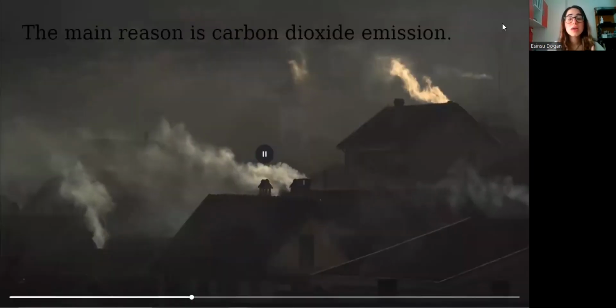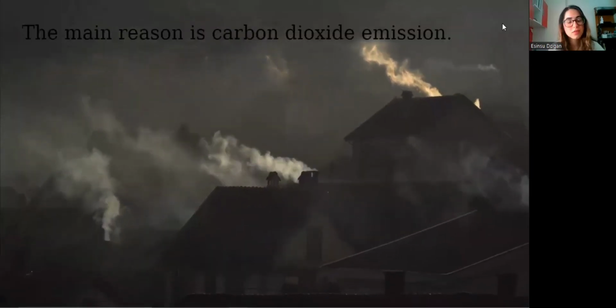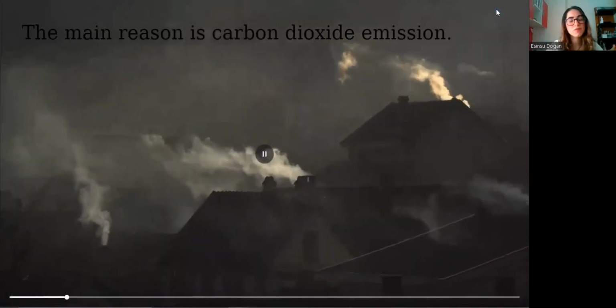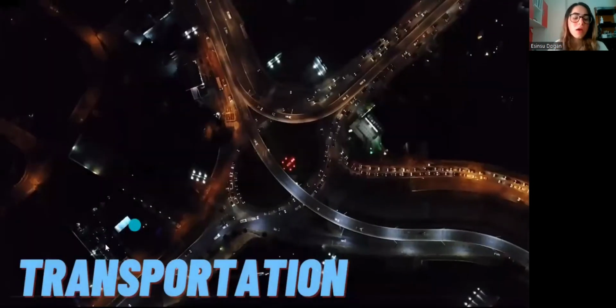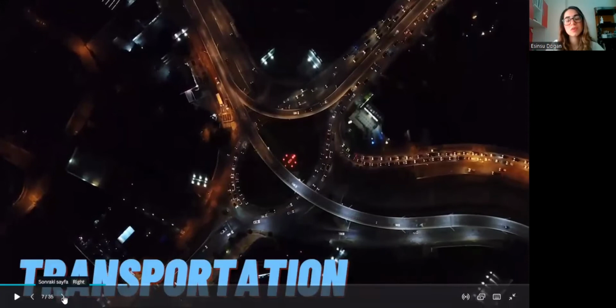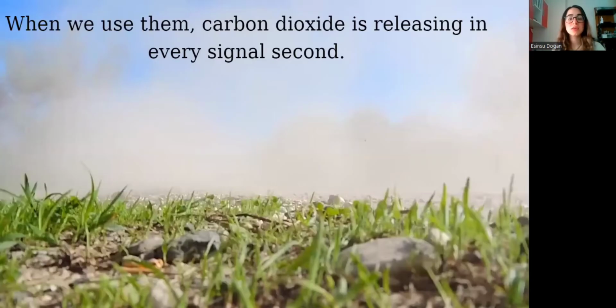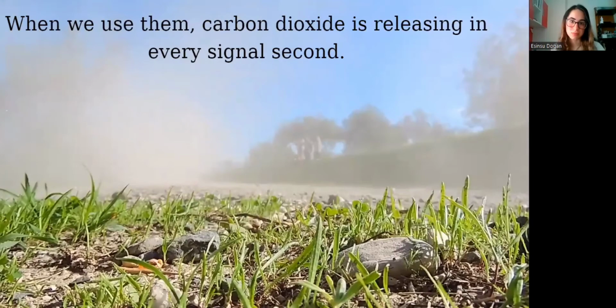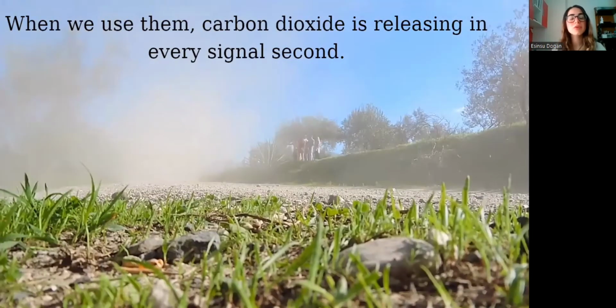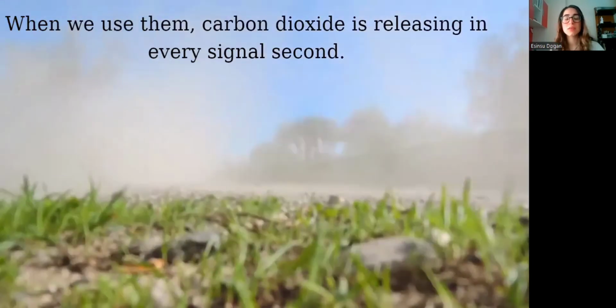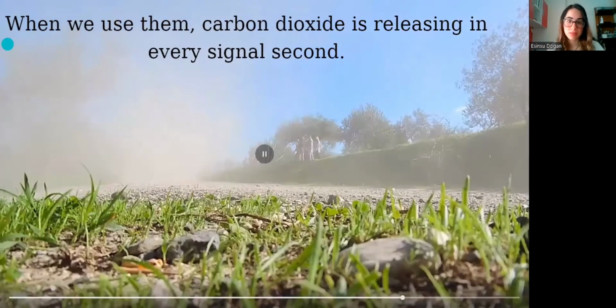Well, why is there an emission of carbon dioxide? Let's look at this. We can separate five different aspects for this. First aspect is transportation. Fossil fuels are used for transportation in every part, like land, sea, or air. When we use them, carbon dioxide is released into the air every single second. And with the increase of population and the number of vehicles, this release is increasing each passing day.